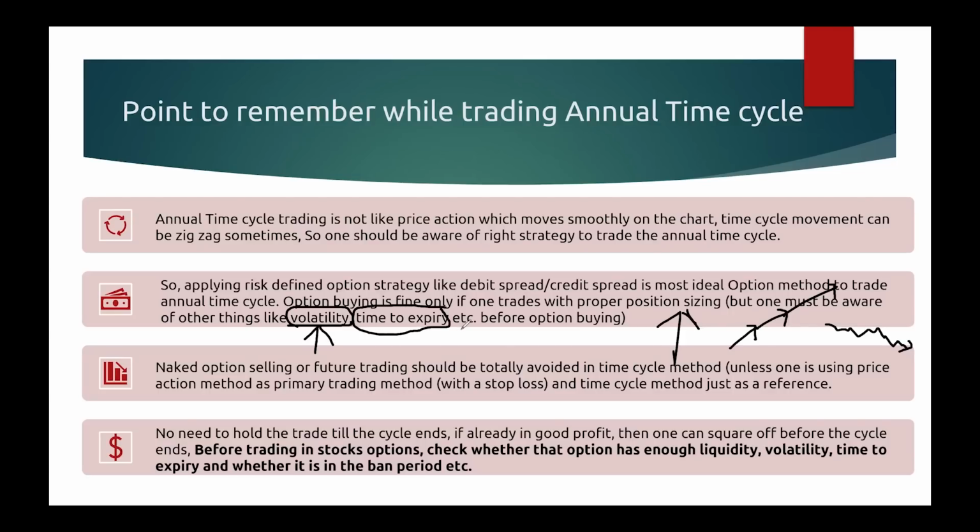That means you bought a call option without knowing that that same day or next day it is expiring, monthly expiry, and you bought an out of the money call option, and because of the theta decay, even though the market is slowly going up, your option price is not going up because the theta is nearer. Okay, those are all the things you have to know, because for option buying you need to have basic knowledge. That is why a credit spread or debit spread slightly nullifies theta decay and volatility and all this. So that's why that is better.